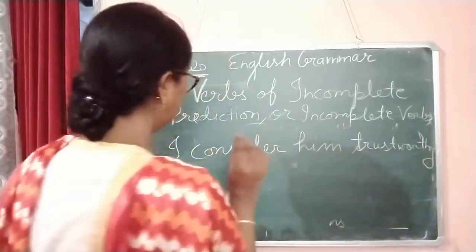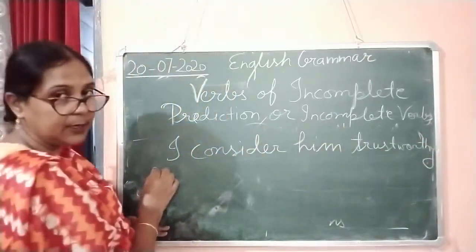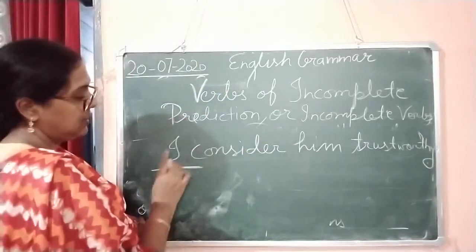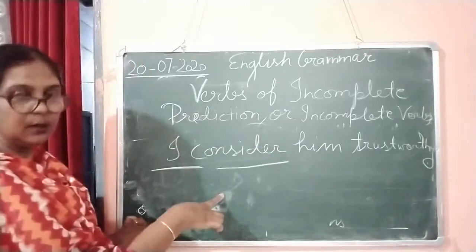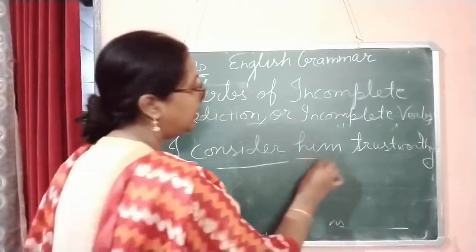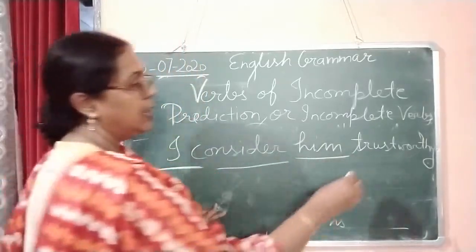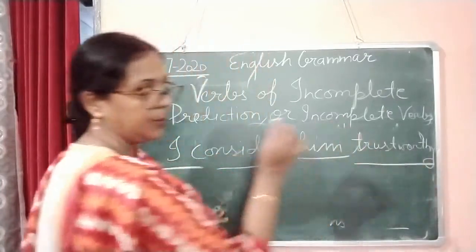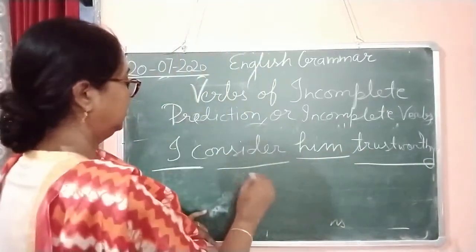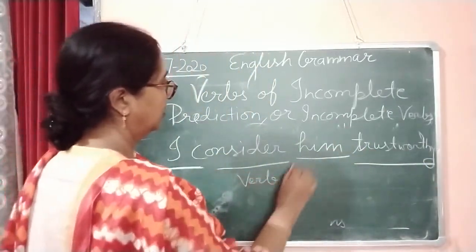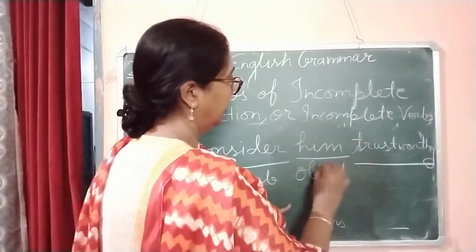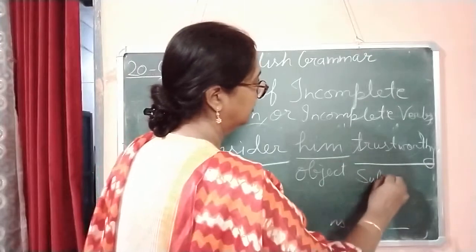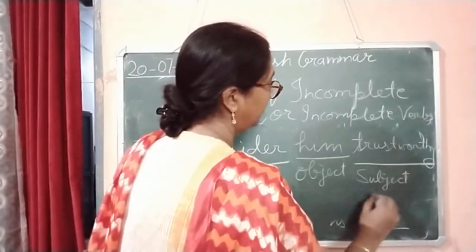Here you can see I is the subject, consider is the verb, him is the object, and trustworthy is the subject complement.